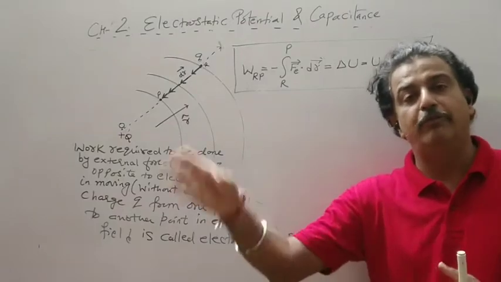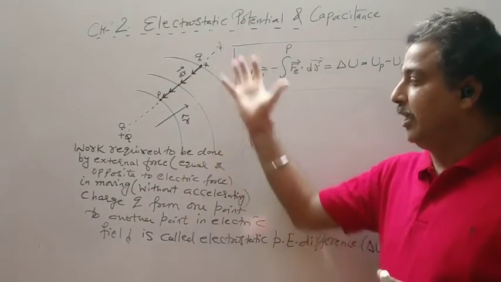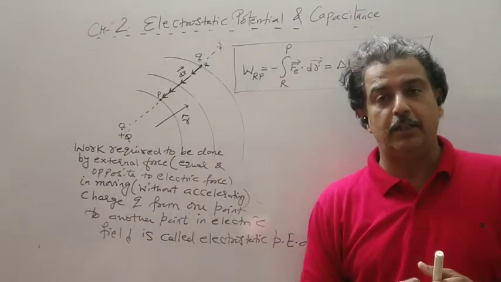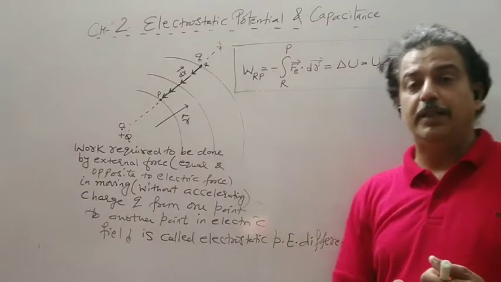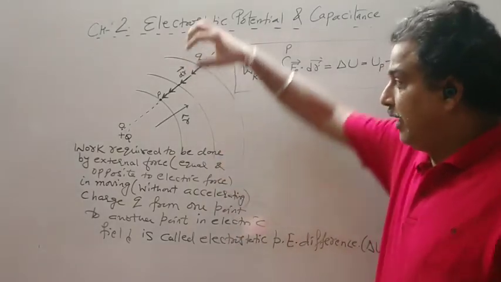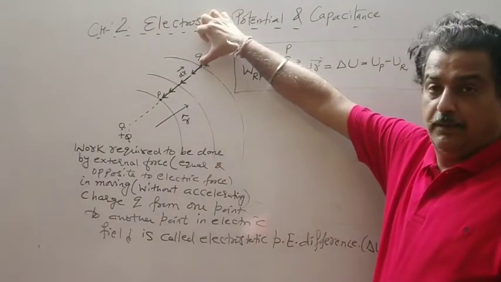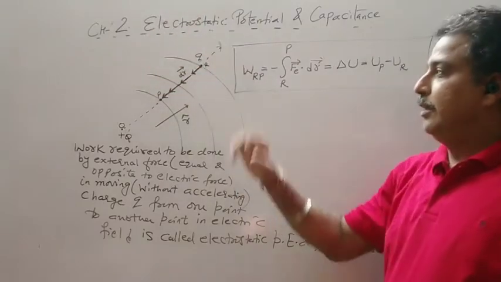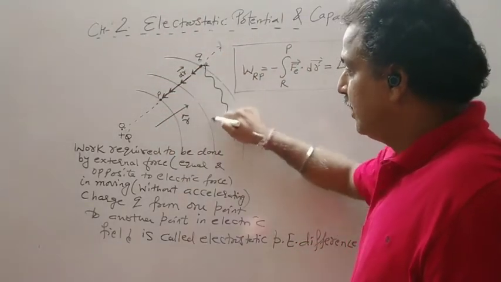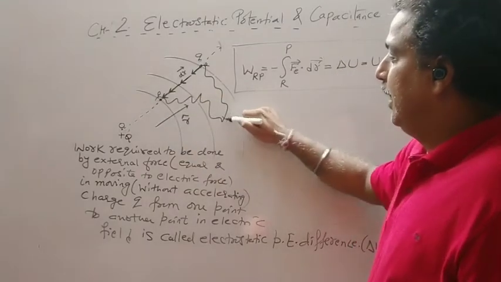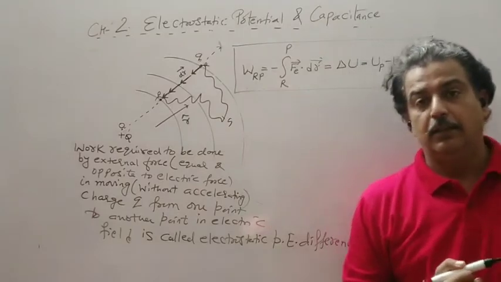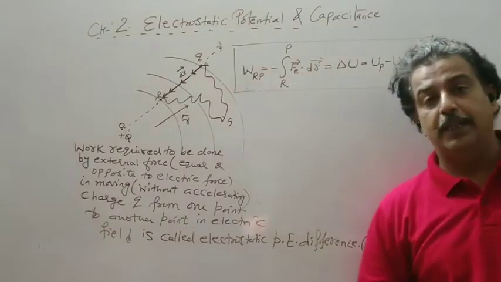We have done the work against the Coulomb force. If the Coulomb force is conservative, this work done should not depend on the path followed. Our initial position was R, final position was P, and I moved in a straight line. Instead, suppose I move by another path, say R to S, S to P, a zigzag path, then also the answer comes out the same.